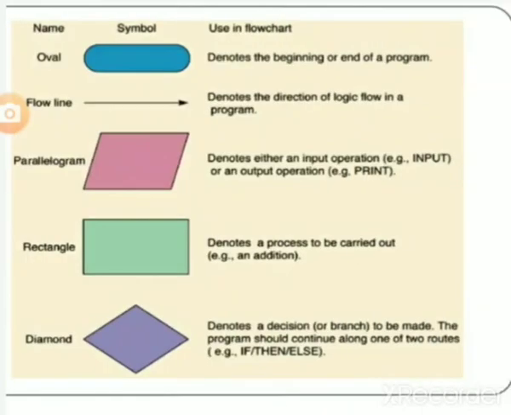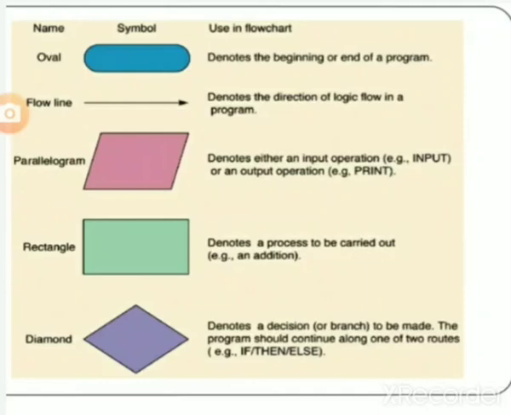In a flowchart, we use different symbols for representation. First symbol is the oval, which denotes the beginning or end of the program. Second symbol is the flow line, which denotes the direction of logic flow in a program. Third symbol, the parallelogram, denotes an input or output operation like printf, input, output, etc. Fourth symbol, the rectangle, denotes a process to be carried out. Example: addition, subtraction, multiplication, and so on.